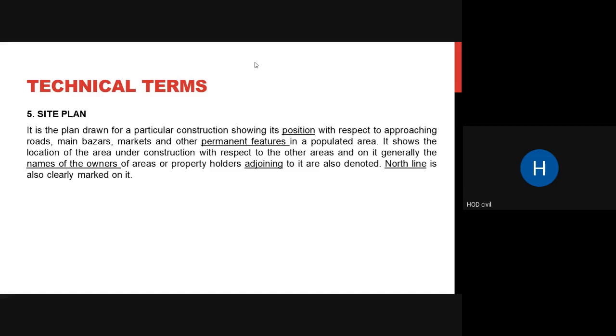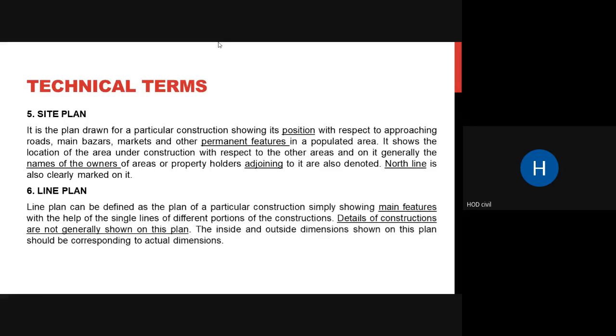So this is a larger map kind of thing. It also shows the north line. The north line is always clearly marked on it, and also generally, but not compulsorily, the adjoining plots with your plot are mentioned, and the names of the owners or the details of those plots are also mentioned. We will just look into a figure here, a site plan.